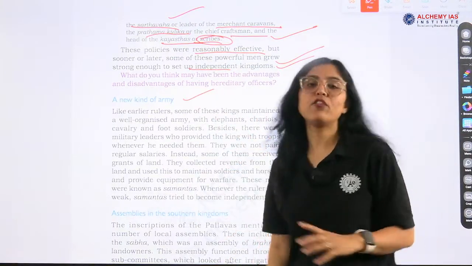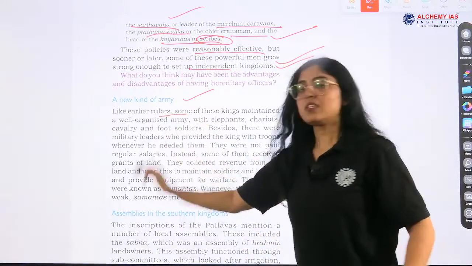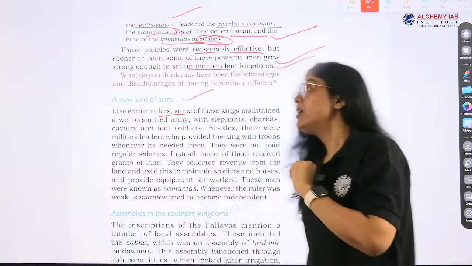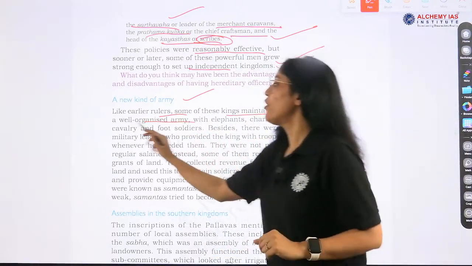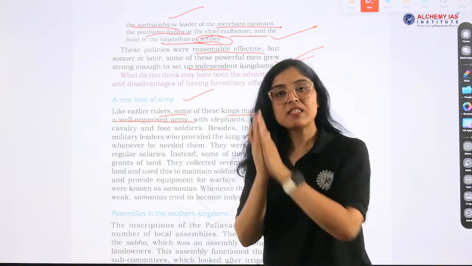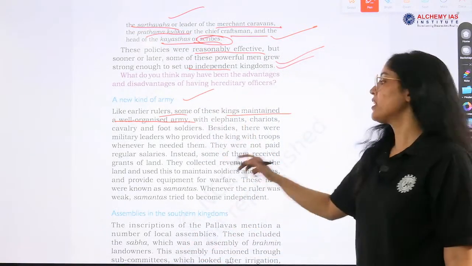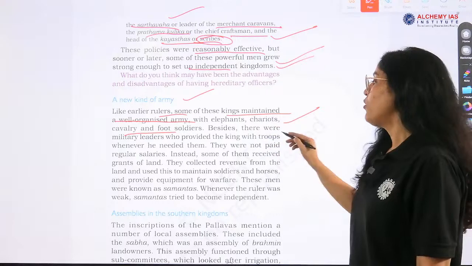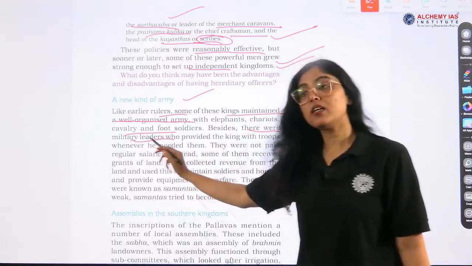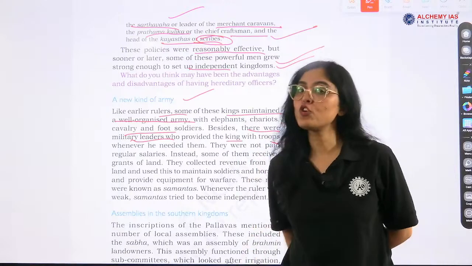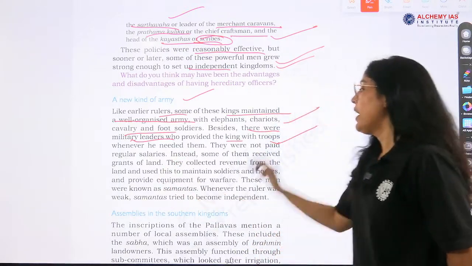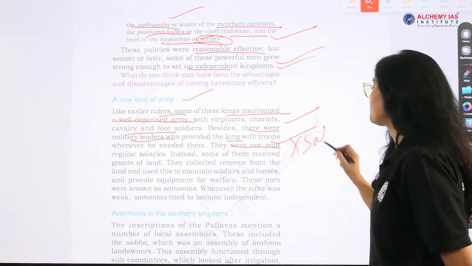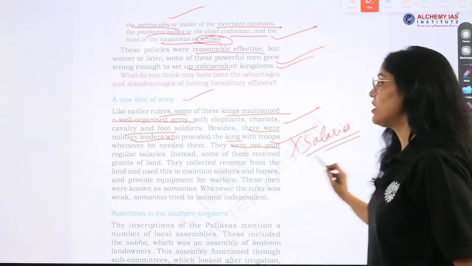Now, new kind of army. Okay. Like earlier rulers, for the first time in history we had a standing army in the Magadh Empire. Right. Now, some of these kings maintained a well organized army, meaning a standing army, right, and they were taking help of elephants also, there were chariots also, cavalry also, foot soldiers also. Now, besides, there were military leaders who provided the king with troops whenever the king needed them, and they were not paid regular salaries. Very, very important. They were not paid regular salaries, right?